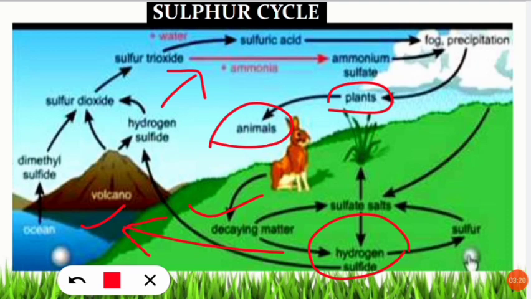So this is the cyclic process in which the sulfur is cycled in our atmosphere, hydrosphere and lithosphere, but mostly it is concentrated in the lithosphere, so that's why we will consider it as the sedimentary cycle.